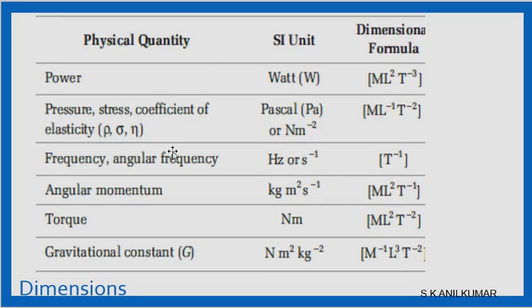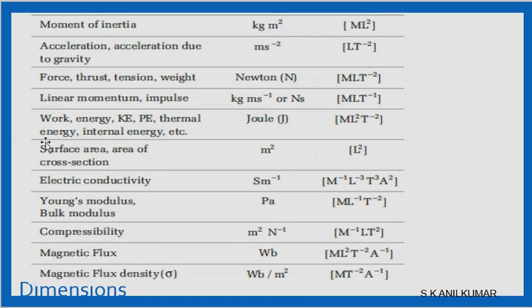Now, what are some major dimension values? For example, power is measured in watts, an SI unit, but how do we write it? M L square T power minus 3. Or torque. Torque is Newton meter, M L square T power minus 2. So this is how we measure certain common quantities. If you take force or thrust, it is normally measured in Newton. Weight, everything is measured in Newton. What is Newton? M L T power minus 2.